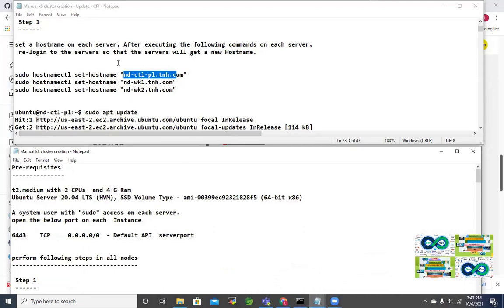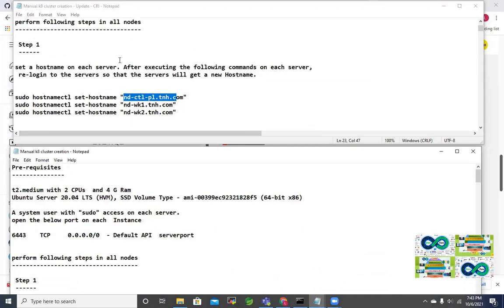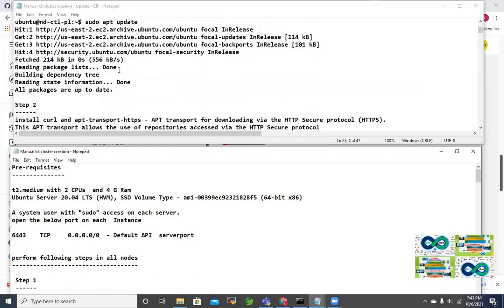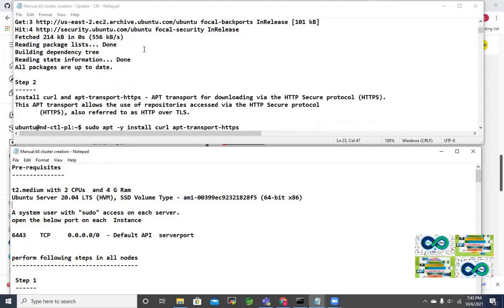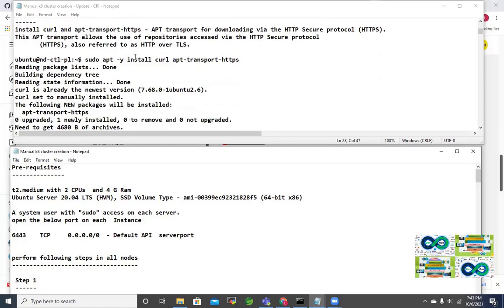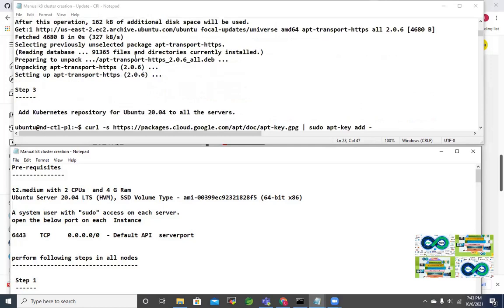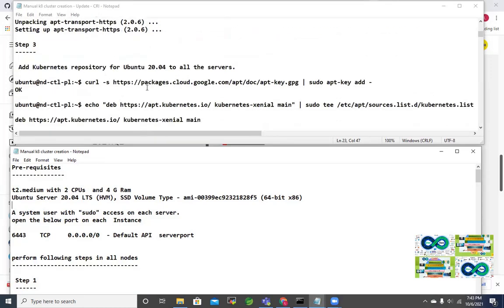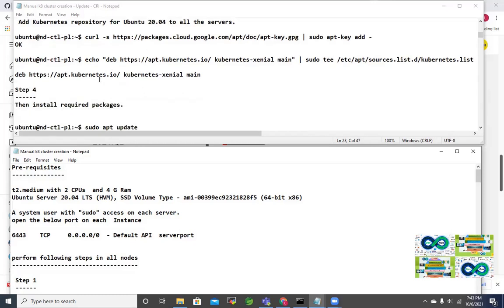Okay, let me just go down further in these steps. Remember, step one is to change the host name and all, and we had to run sudo apt-get update to update the packages, and curl and those things were done. Transport HTTPS, those things were installed, you may remember. And again, step three is to add that repository to get these keys and all. Add the Kubernetes repository because we need to install kubeadm, kubectl, and those components. So that is what is done here.